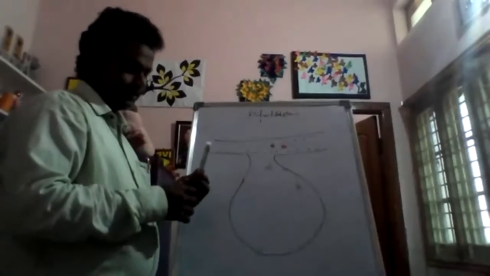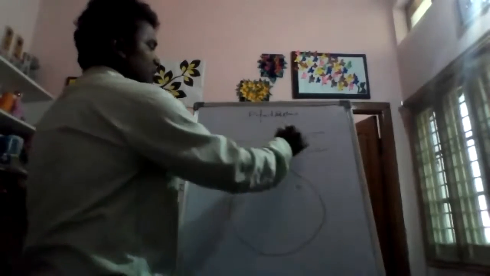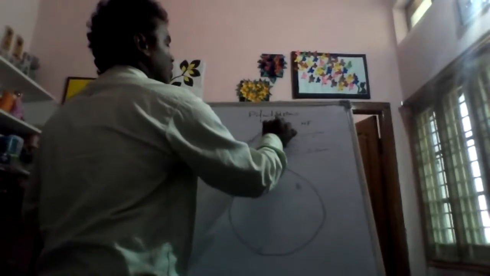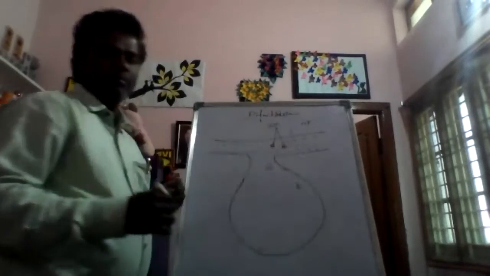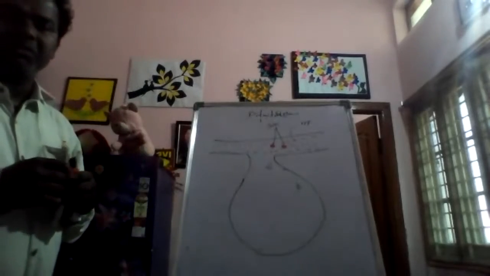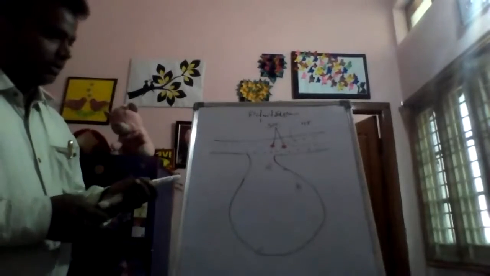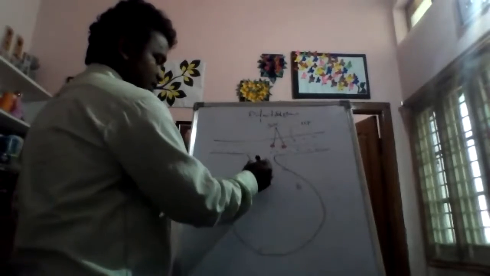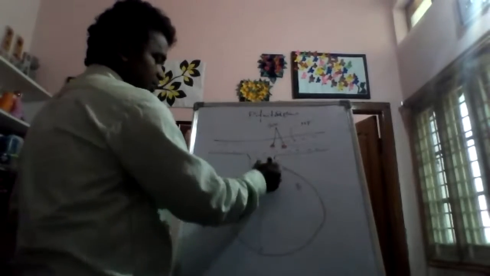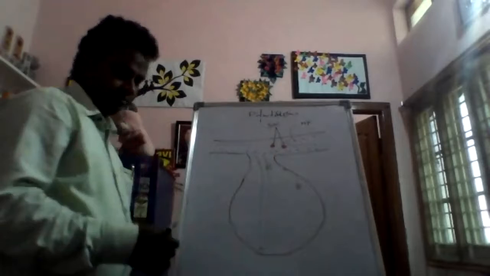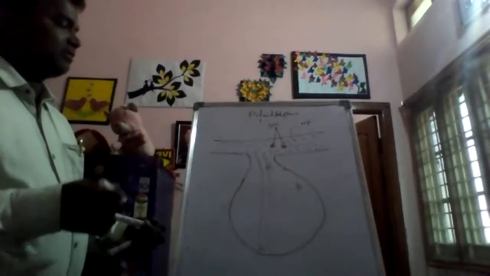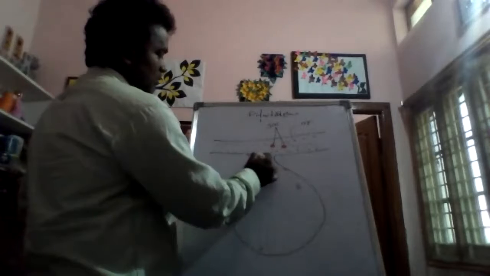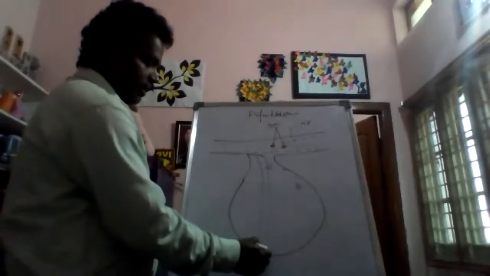This hypothalamus has the supraoptic centers. This one is called supraoptic centers. SOC means what? Supraoptic centers. Right. And this hypothalamus has the pituitary gland attached to it. Okay. So this pituitary gland.